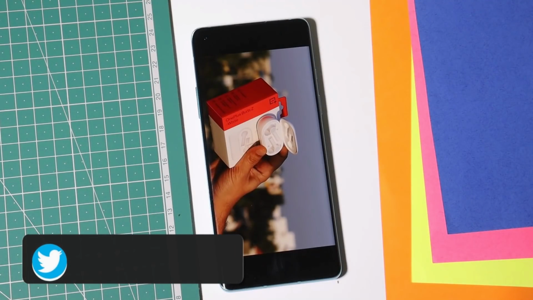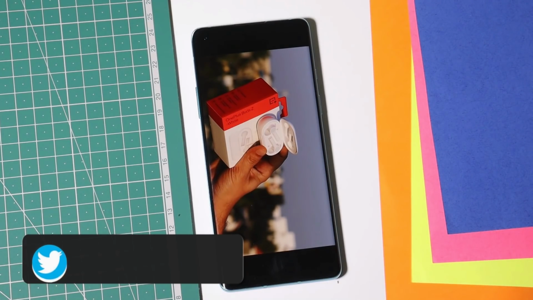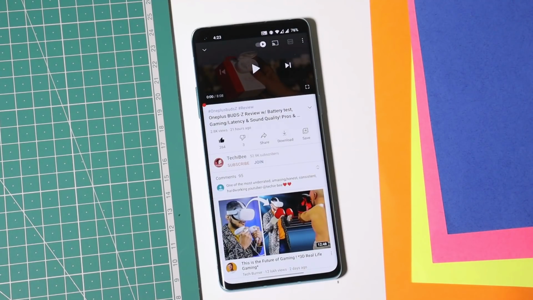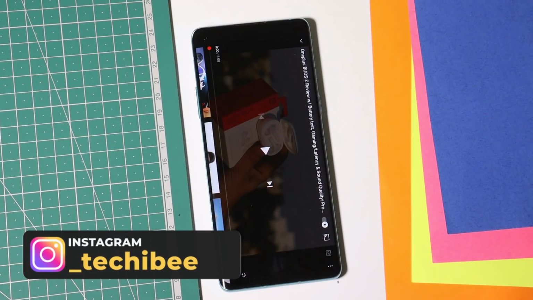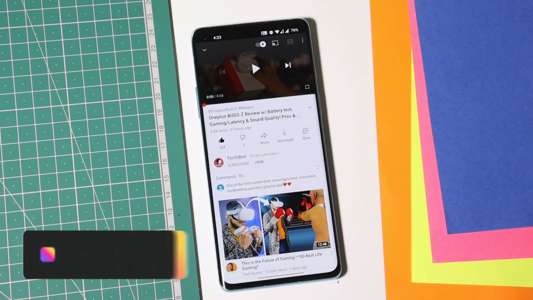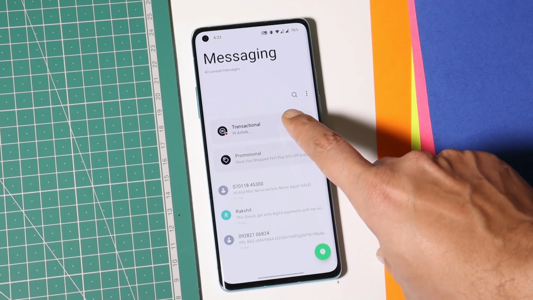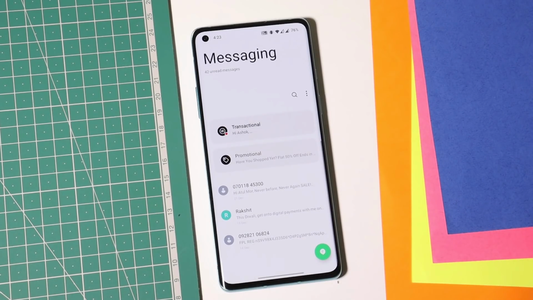There were a few major bugs on Open Beta 4 that are still available on the stable version of Oxygen OS. The first one was related to YouTube orientation, and this bug has been fixed on the latest beta, which is Beta 5. Now we don't face any kind of issues related to orientation. And the second issue was related to the messaging app, in which we were not able to set up the smart messaging service, but that has been fixed by OnePlus and is no longer present on Open Beta 5.